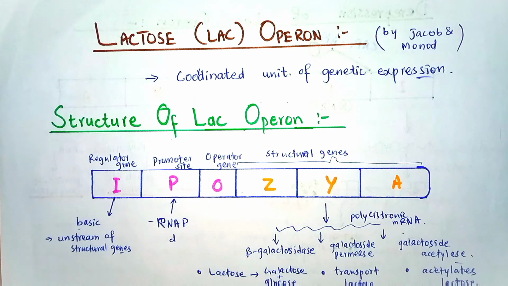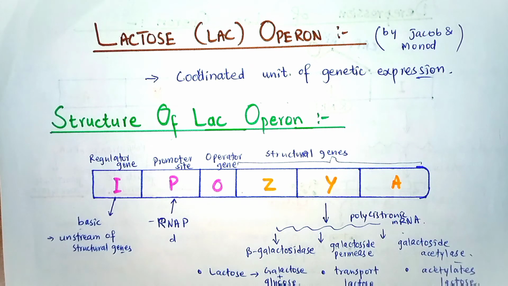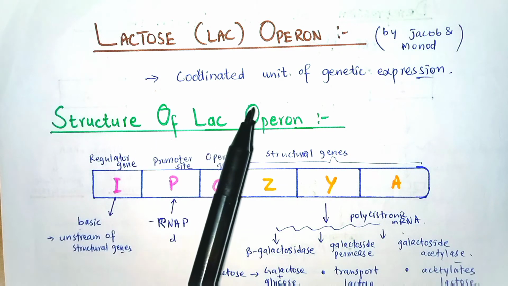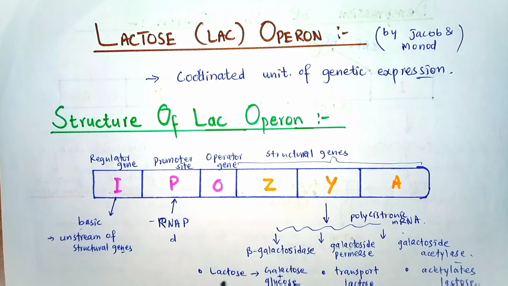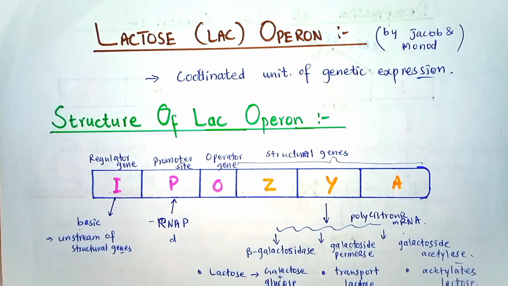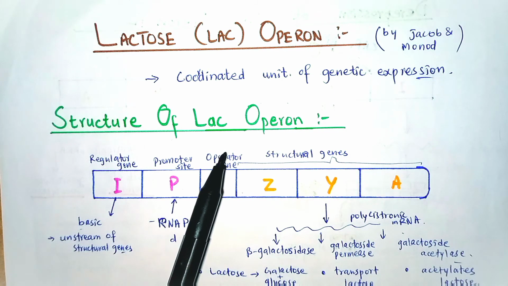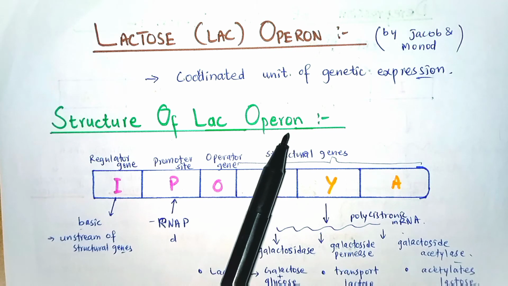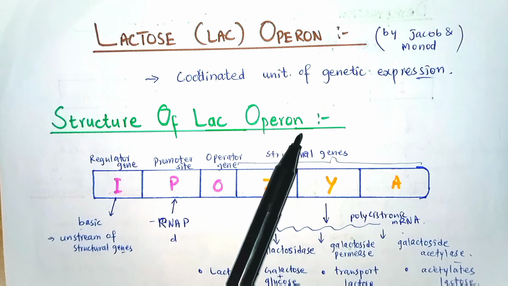Students, in this video I am going to discuss the regulation of gene expression through the example of the lac operon. I will discuss the gene expression regulation that is important for the transport and metabolism of lactose through the lac operon process. The lac operon is basically a coordinated unit of genetic expression that is required for the regulation of lactose metabolism in bacteria, for example in Escherichia coli.